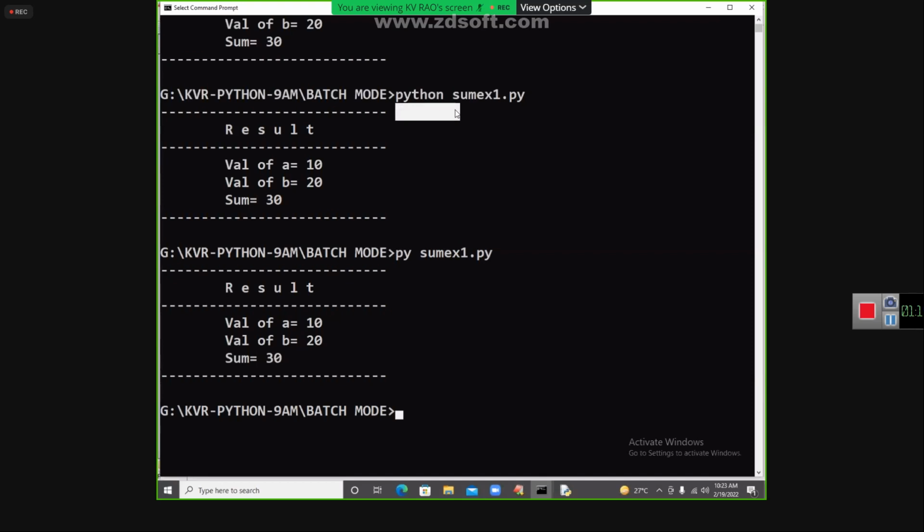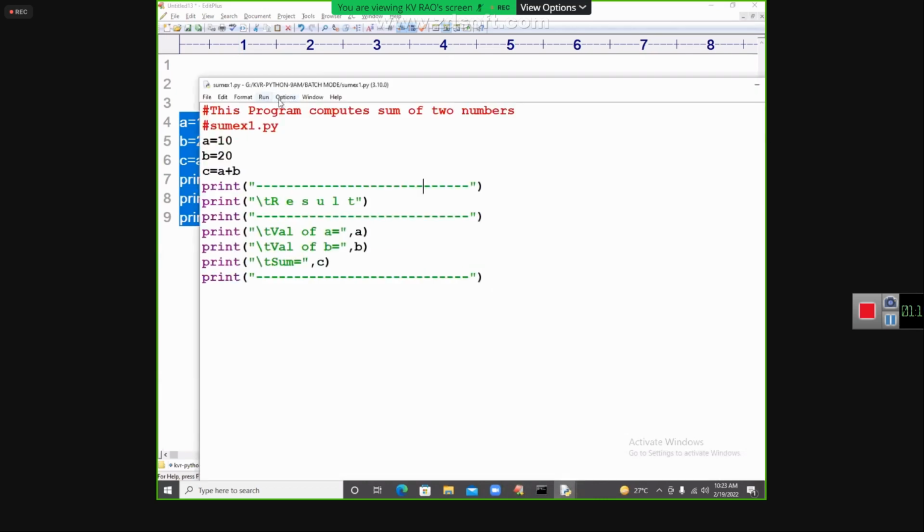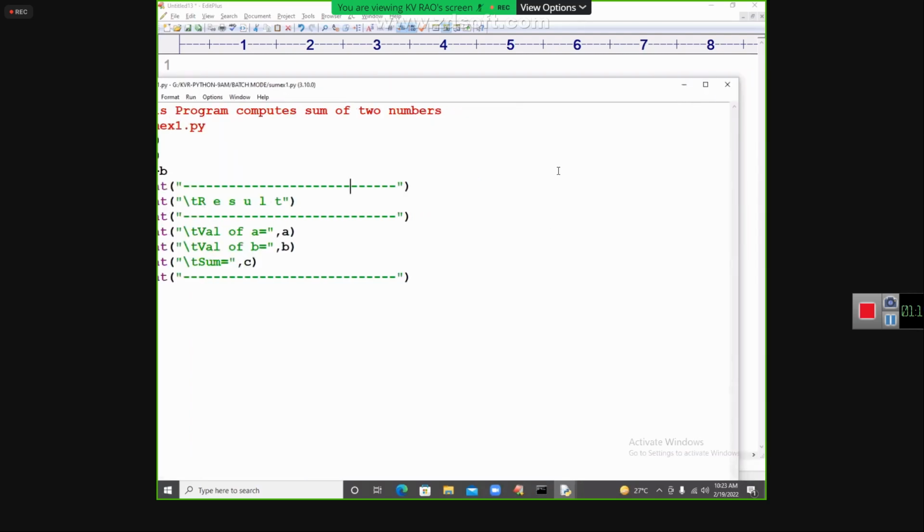One is going to IDLE and using run module, and the other is from the command prompt. From the command prompt, how many ways are there to run? Two ways, Python and Py. I hope it is clear, my dear students.